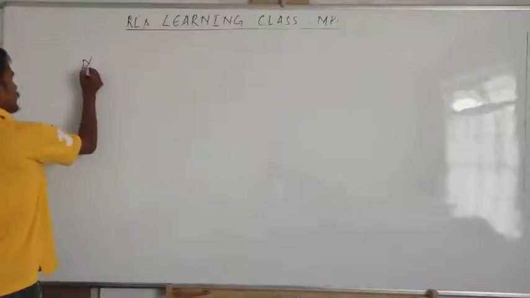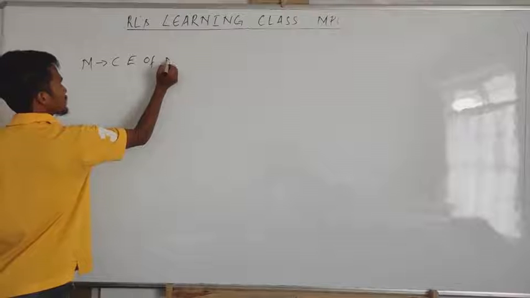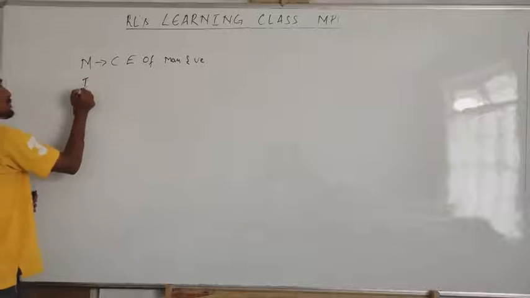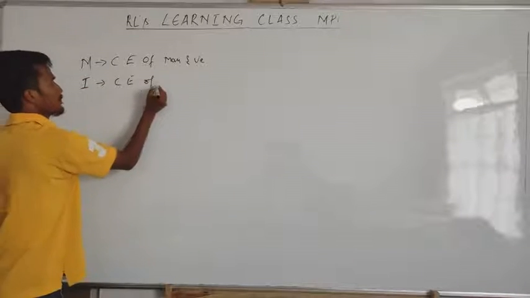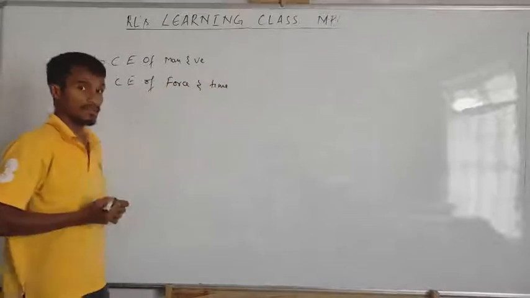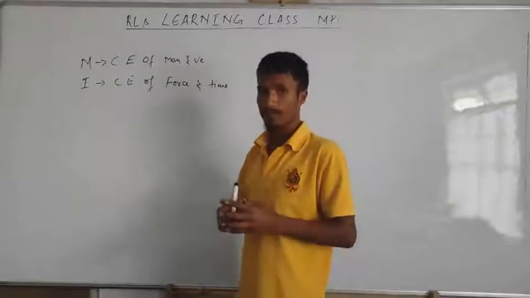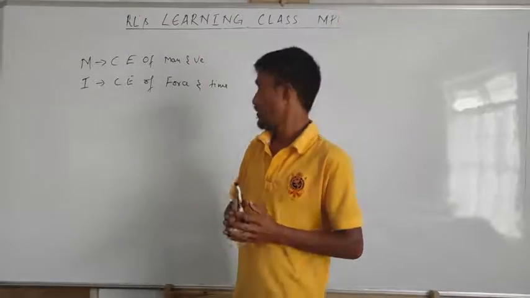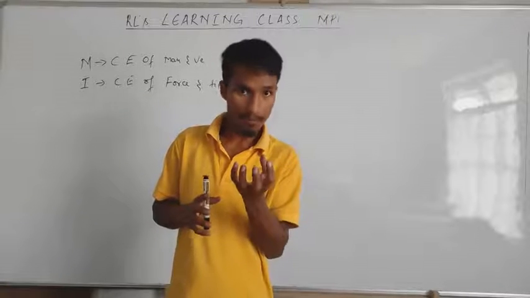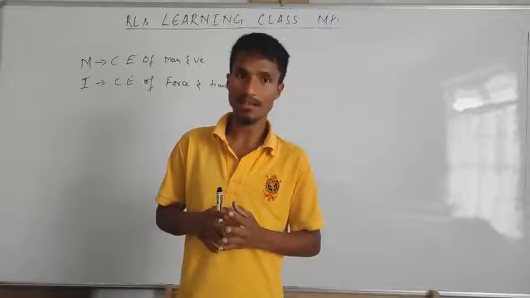Okay, momentum is the combined effect of mass and velocity. In impulse, it is the combined effect of force and time. Now that is the difference. Momentum is the impact that makes the object break. But impulse, I can say, is the force absorbed by the object at a particular instant of time.